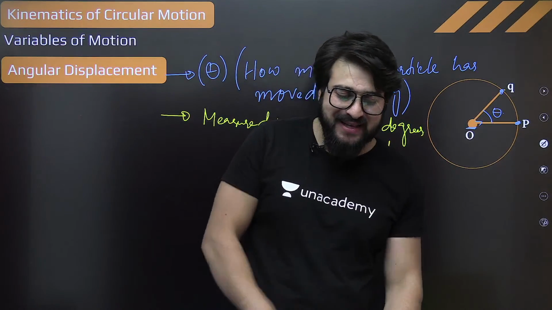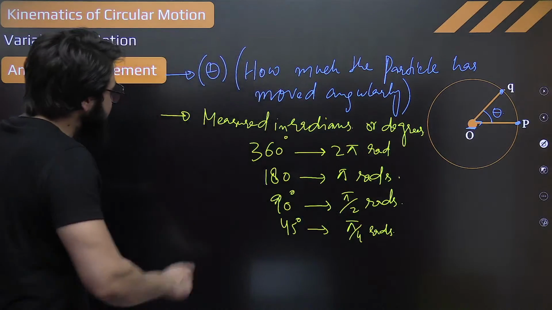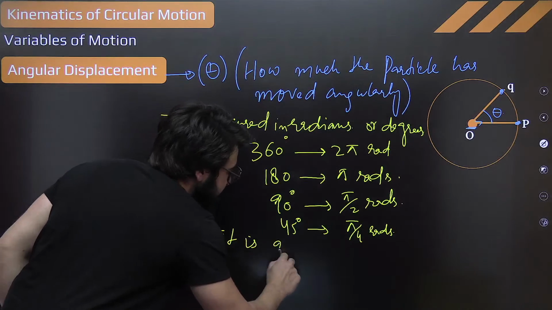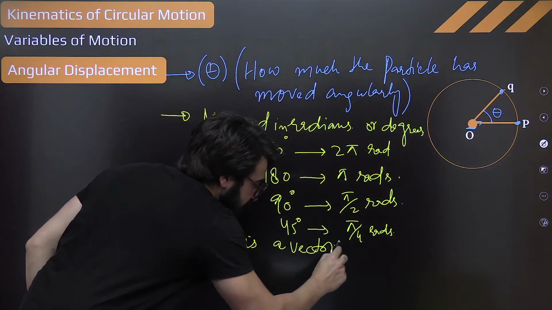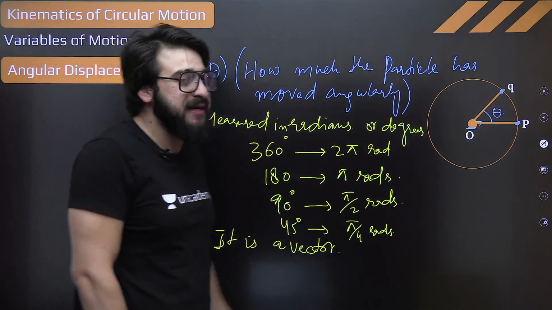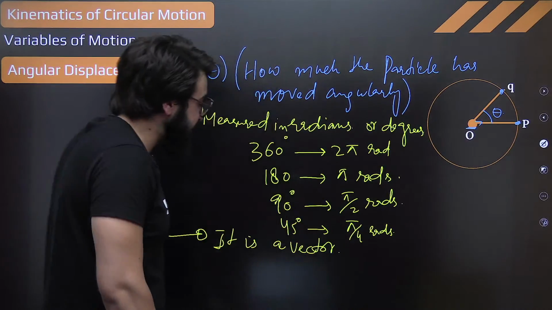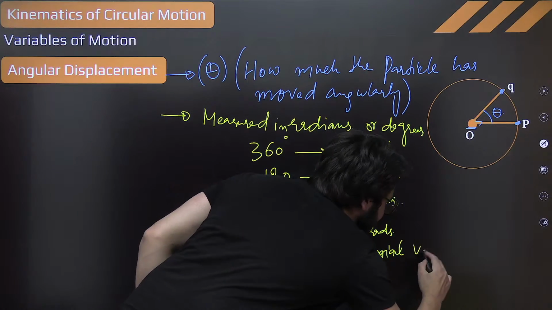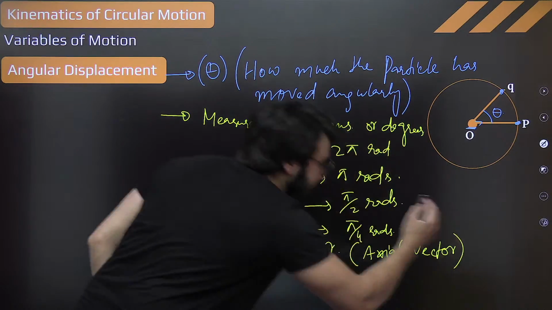So this is exactly the scene, okay? And we say this is nothing but a vector. It's a vector quantity. This angular displacement is a vector. How are you supposed to find the direction? We say it's nothing but an axial vector, which is along the axis.